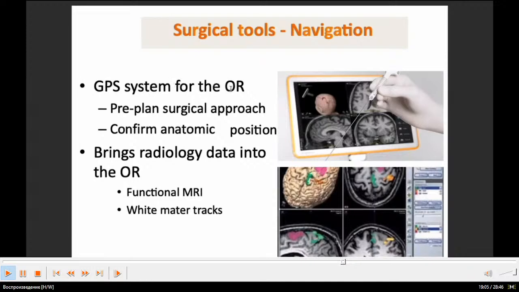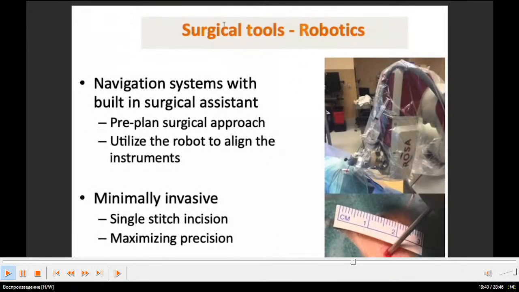It's a GPS system for the operating room, for a planned surgical approach. It confirms anatomic position and brings radiology data into the OR: functional MRI, white matter tracts. Set tractography. Here you can see tractography. Here you can see the approach. Here you can write your data, MRI, CT images.